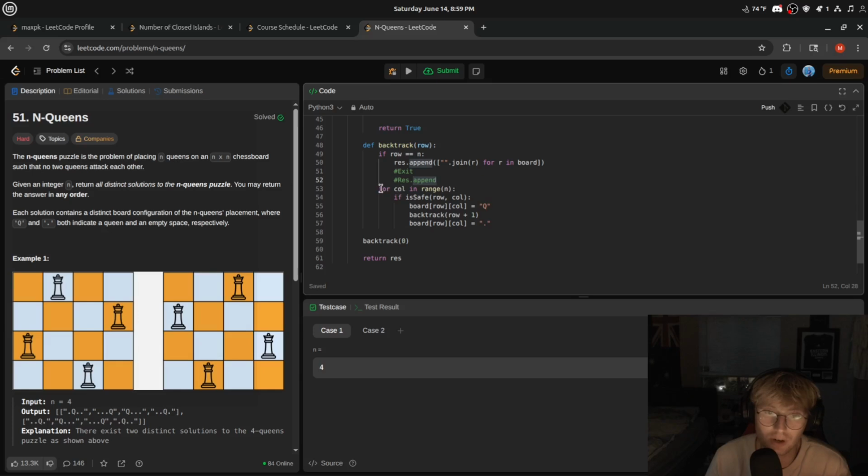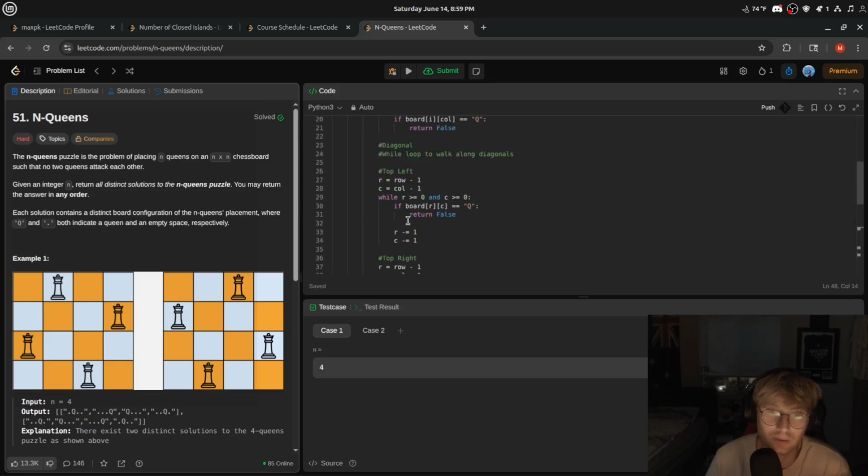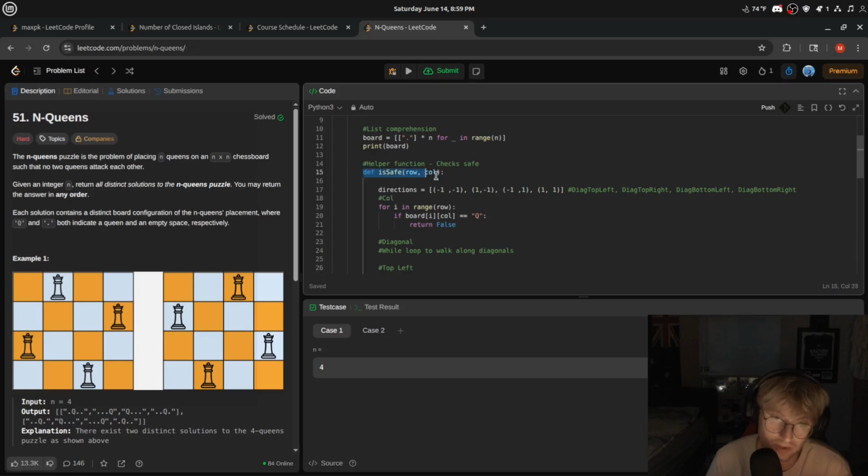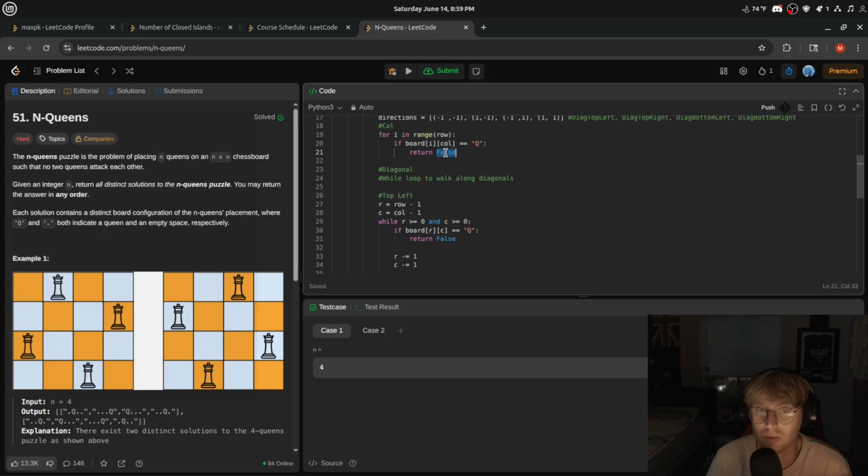Starting off with the backtracking function, looping through each column, because we had to think about it row by row like this. So we try this spot here. If this queen is valid here, then we go to the next row, and then the next row, right? And then we check if the column's valid, which is what we do in our helper function, isSafe. We check if our column is valid here. If it's not, we return false.